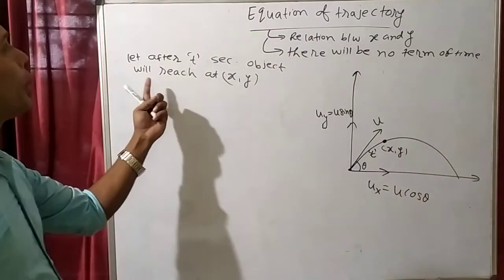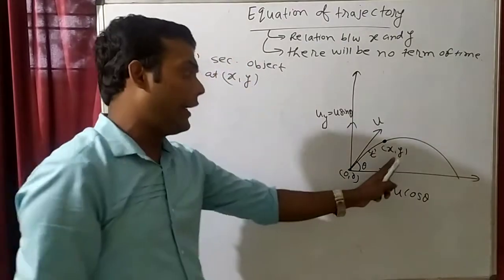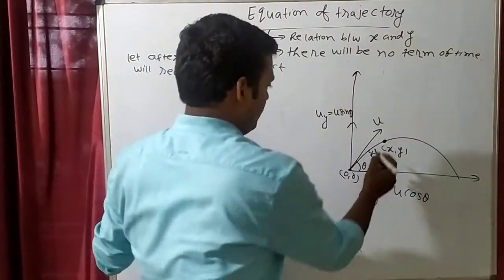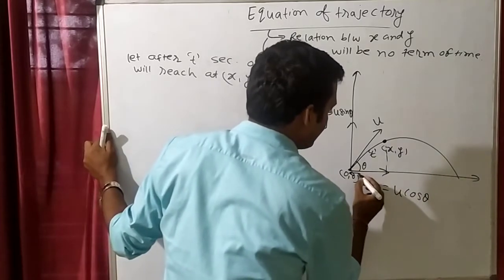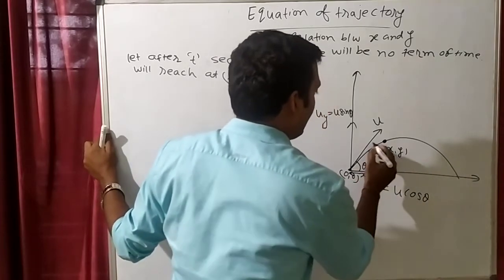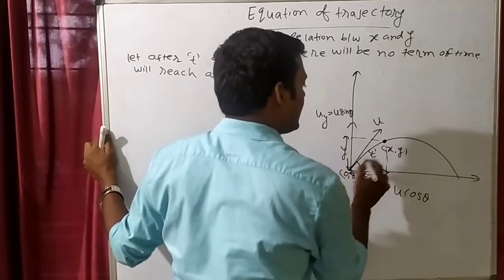When the object goes from 0, 0, that means the origin, to x, y, it is taking t time. This one will become x, and this height will become y, because this is x, y.